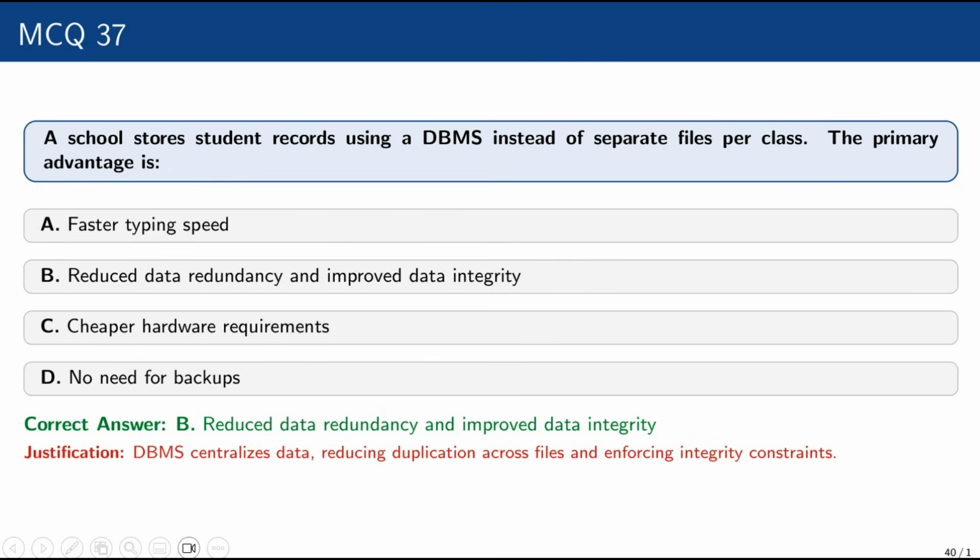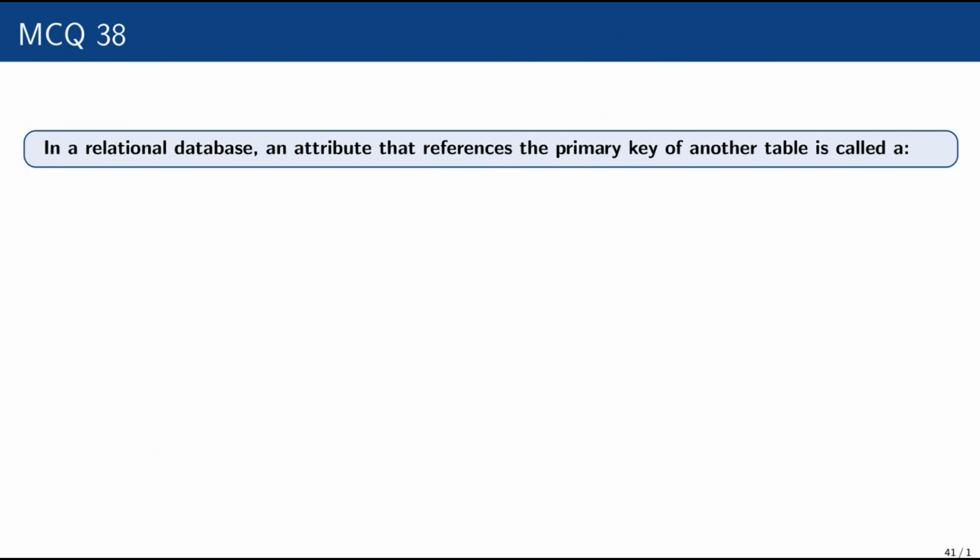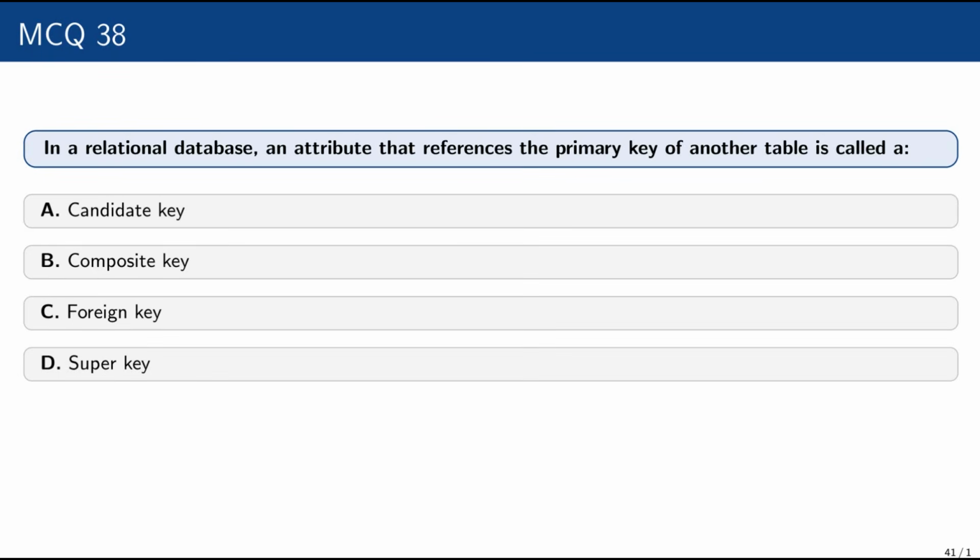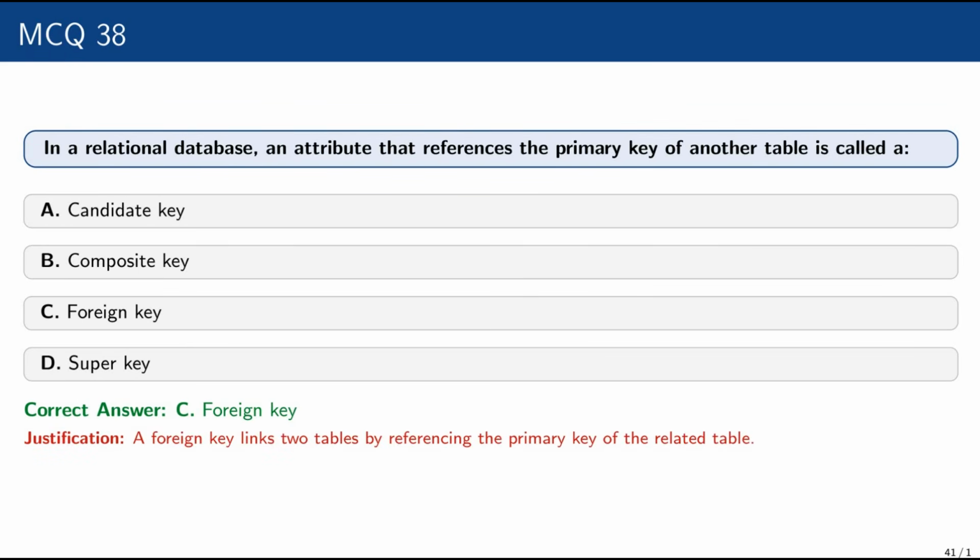Justification: DBMS centralizes data, reducing duplication across files and enforcing integrity constraints. The integrity constraint is enforced such that if a value exists in the master table, it will exist in the child table. In a relational database, an attribute that references the primary key of another table is called a candidate key, composite key, foreign key, or super key? That is called a foreign key, because a foreign key links two tables by referencing the primary key of the related table.